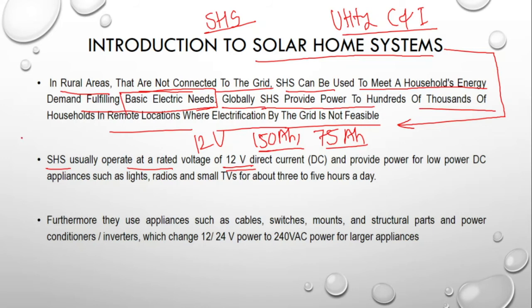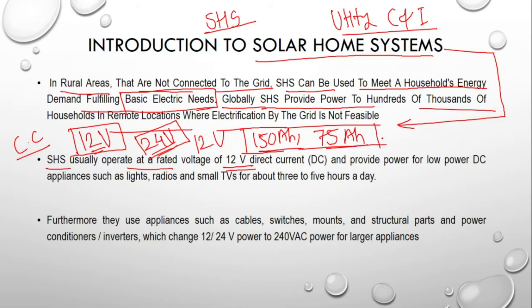Simultaneously, whichever charge controller we are using also has a rated system voltage of 12 volt. If I want to develop a bigger system to power more appliances, then we can go for a 24 volt system. In that case the battery is 24 volt, the charge controller is also 24 volt, and as per the storage requirement we can vary the ampere hour rating of the corresponding batteries.